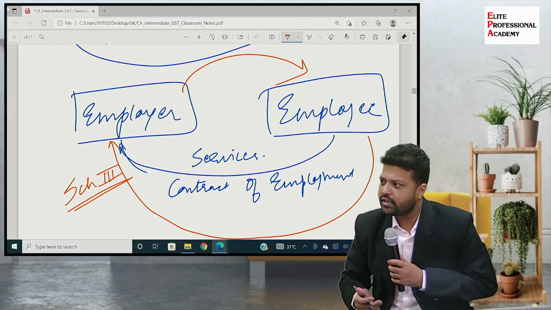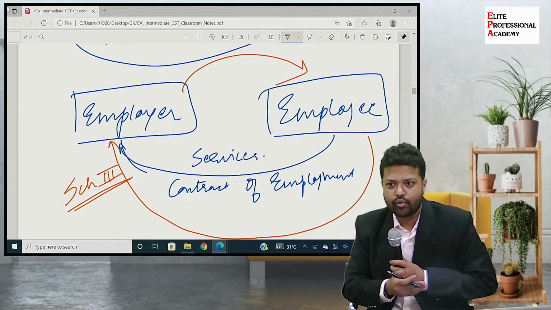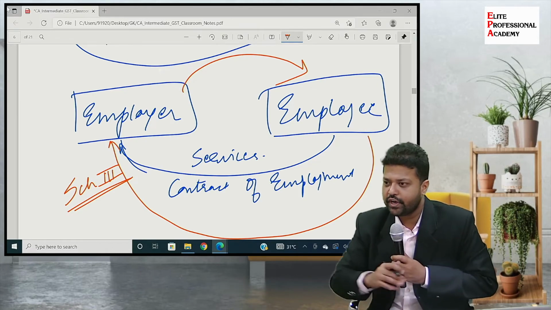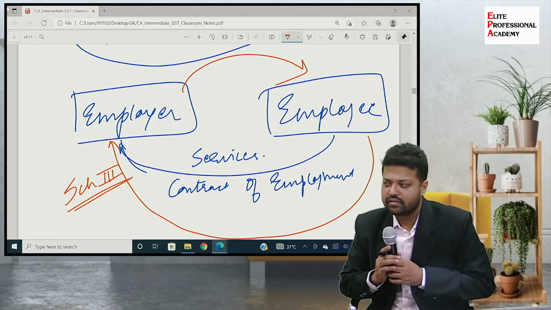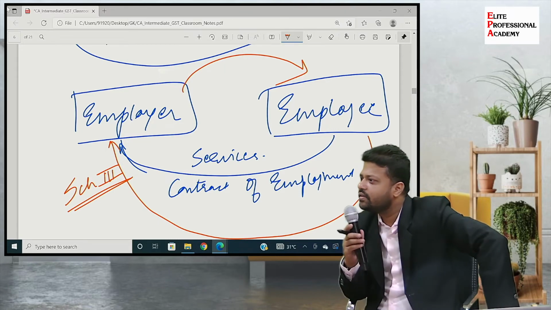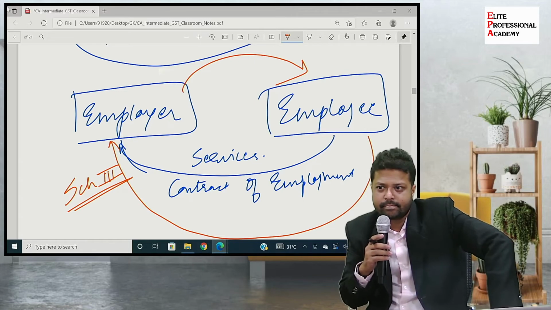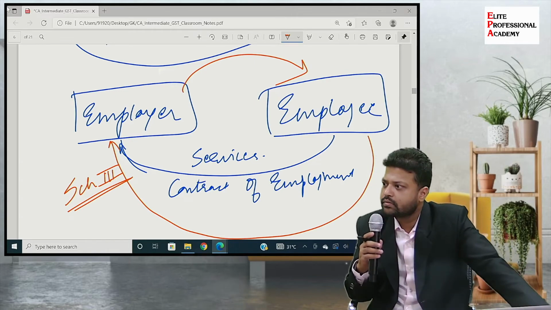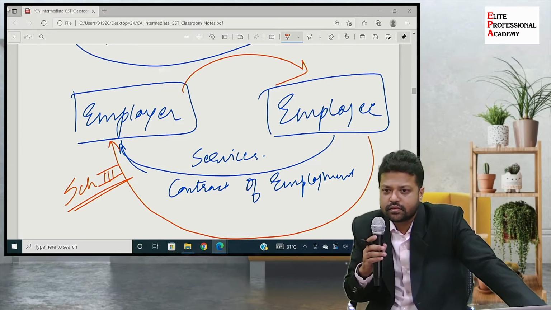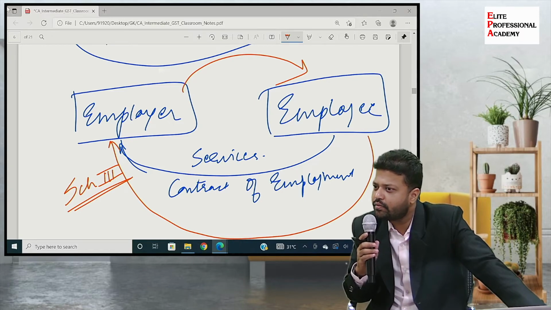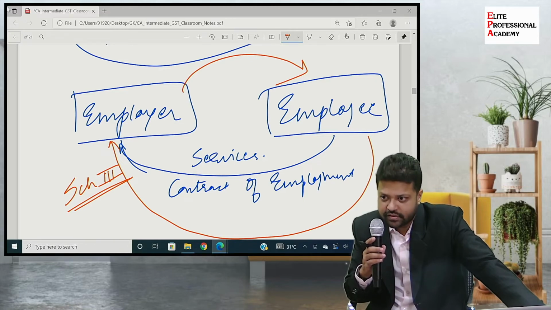Sir, what can be the service which is given by employee to employer not under a contract of employment? Is it possible? Do you understand what is a notice period? The period that the employee has to serve after resignation.